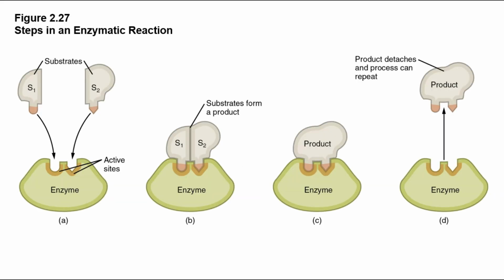Figure 2.27 examines the basic way in which enzymes work. This particular enzyme is binding two substrates, aligning them, and a chemical bond can now more easily be formed to link the substrates together. All the enzyme did was to align the substrates in a way that they can chemically react with one another. At the end of the reaction, the enzyme is unchanged and releases the product. The enzyme is now able to accept a fresh set of substrates and complete the reaction again. Digestive enzymes perform the opposite of what is seen in this diagram. They take large, complex substrates and break them down into smaller and simpler components.